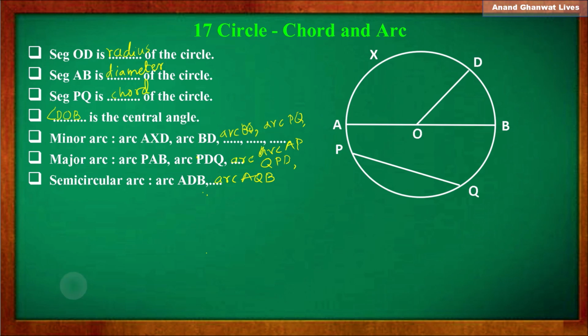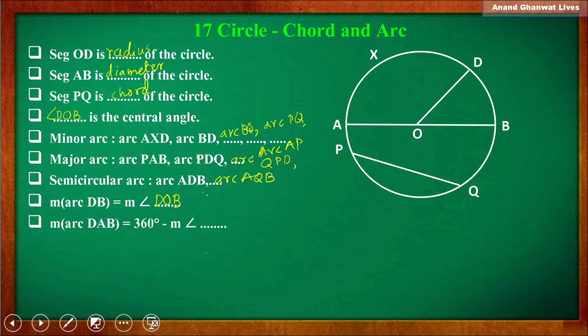Now next question. Measure of arc DB is equal to measure of angle ... Measure of arc DB, this arc. You know that any arc have two types of measures, its length and angular measurement. So measure of arc DB is equal to measure of related central angle, that is angle DOB. So write down the answer, measure of angle DOB.